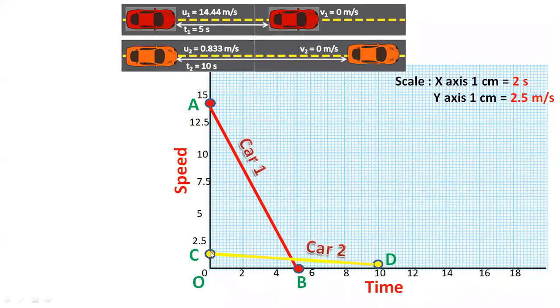Now, I will give some letters to all the coordinates. You can give them randomly, but what I have done is I have given O for the origin. That is generally given by default, but you can give your own letter. Technically in mathematics, the origin point has to be denoted by O. Other points you can name yourself. I have taken A and B for car 1, and for car 2, I have mentioned C and D. It is up to you. Give me a response in the chat box. Have you understood till this moment how we have plotted all the coordinates and written the names?